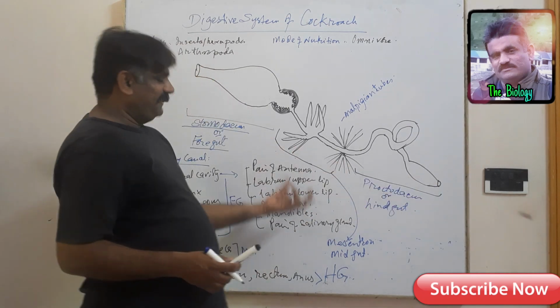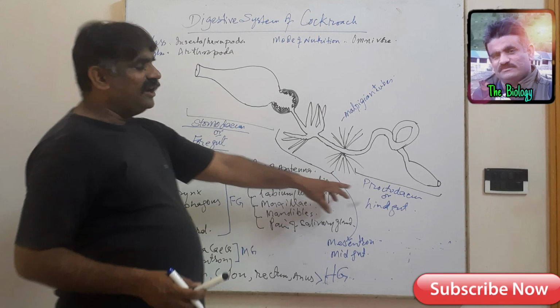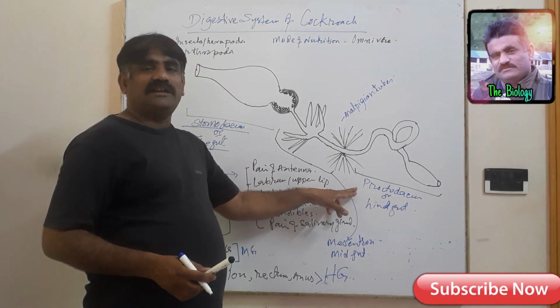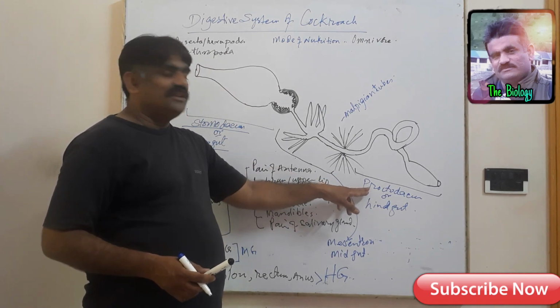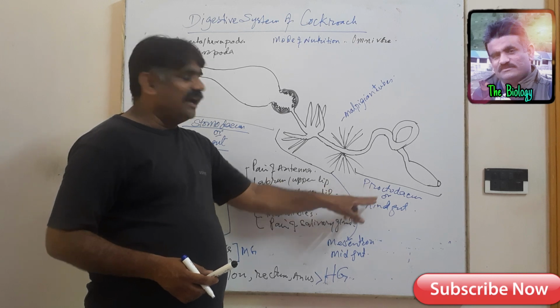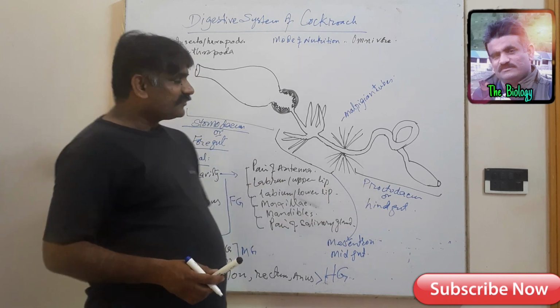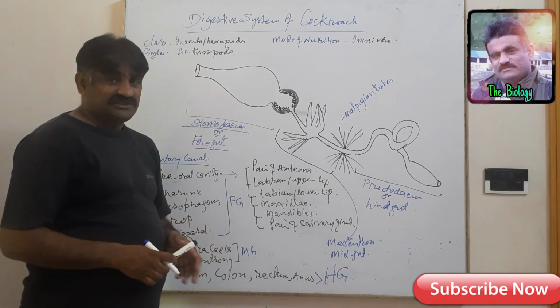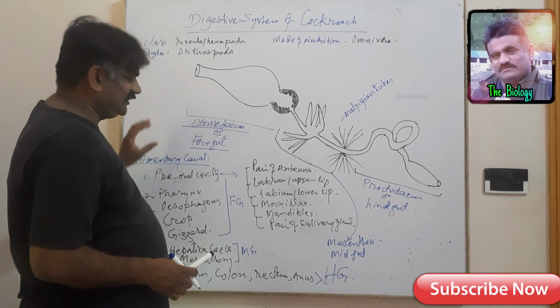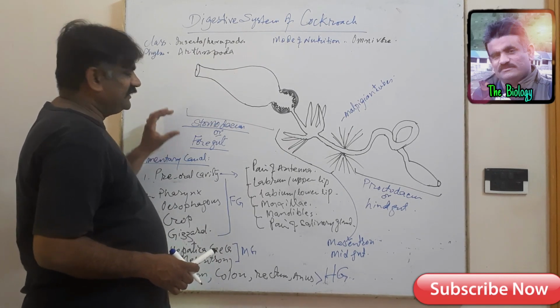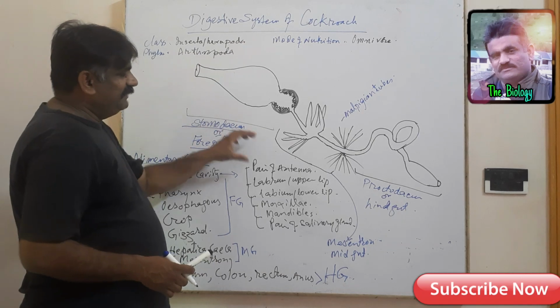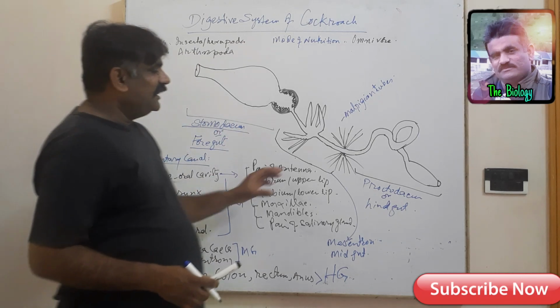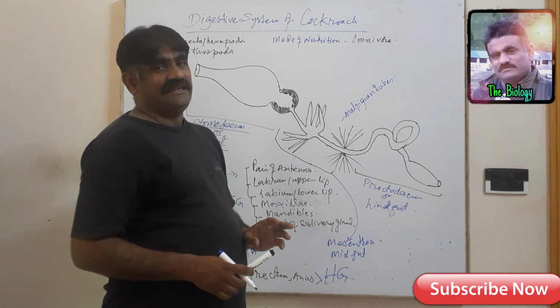These remaining four parts form the third portion of the alimentary canal of the cockroach, that is proctodium or hindgut. Now, three major portions of the alimentary canal were discussed: foregut, stomodium; midgut, mesenteron; hindgut, proctodium.